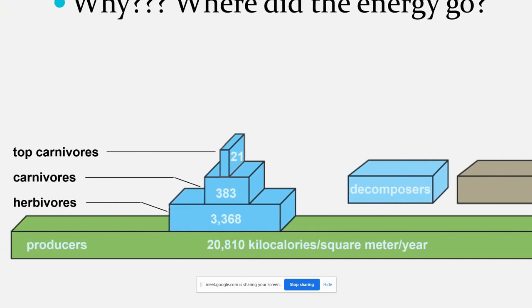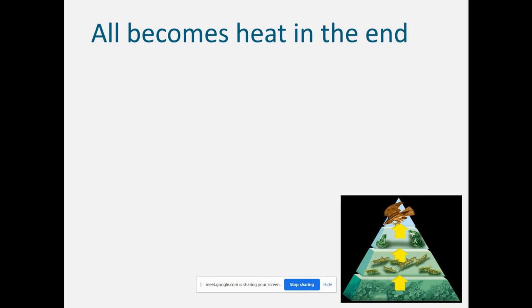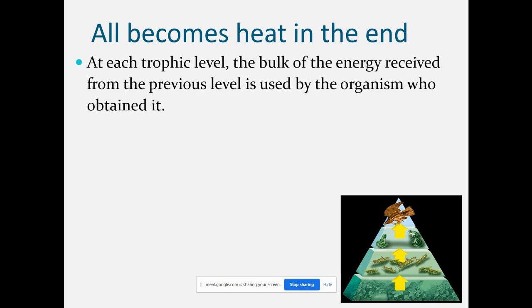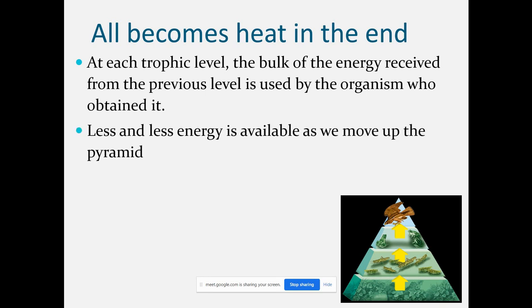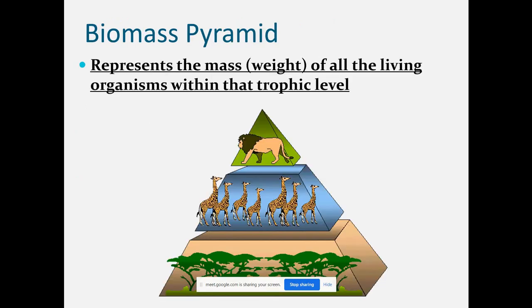So only 10% of the energy is transferred from one trophic level to another. All of it becomes heat in the end. The rest of the energy at each trophic level, the bulk of the energy received from the previous level, is used by the organism who obtained it. Less and less energy is available as we move up the pyramid. Energy is released as heat energy and lost to the ecosystem.